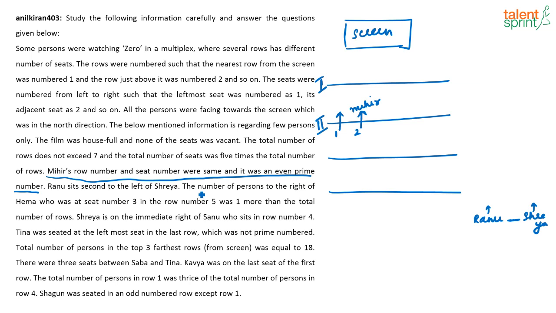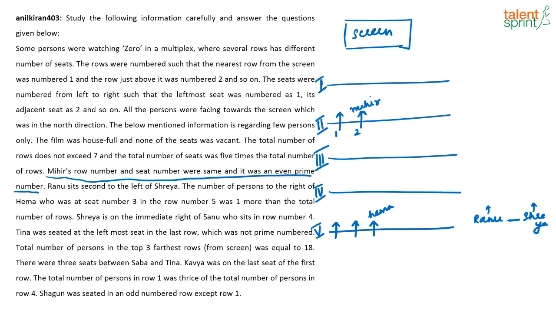The number of persons to the right of Hema, who was at seat number 3 in row number 5, is 1 more than the total number of rows. So Hema is sitting in which row? Hema is sitting in row number 5. So now I got another piece of information. What do I understand? Definitely there are at least 5 rows because Hema is sitting in row 5. Correct? It is given that Hema is sitting in seat number 3 in row 5. So 1, 2, 3, this has to be Hema.